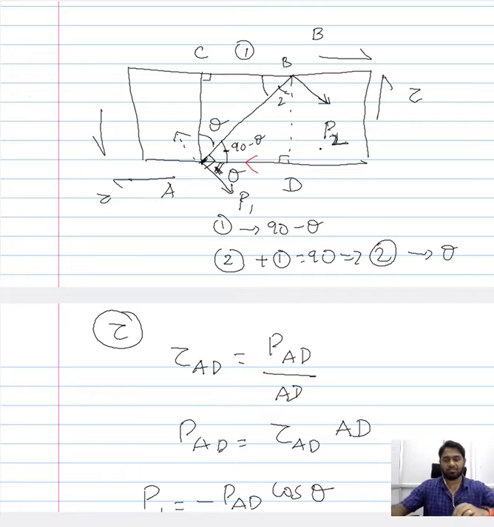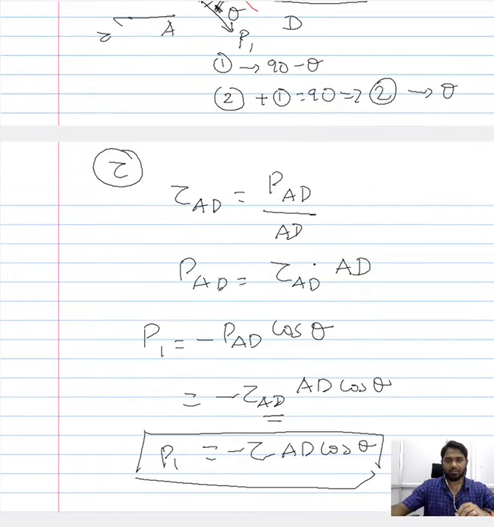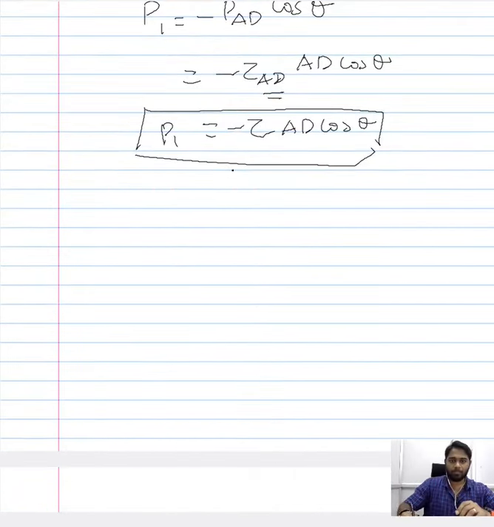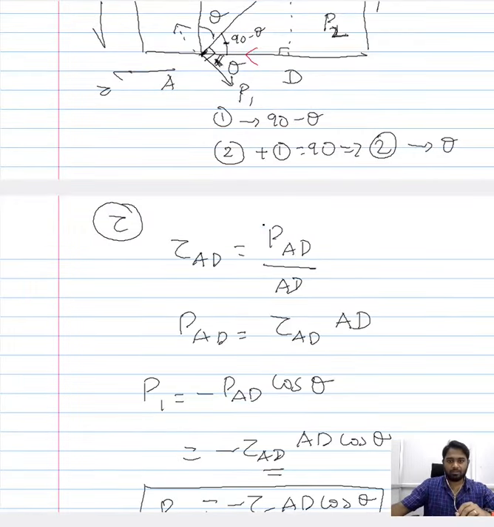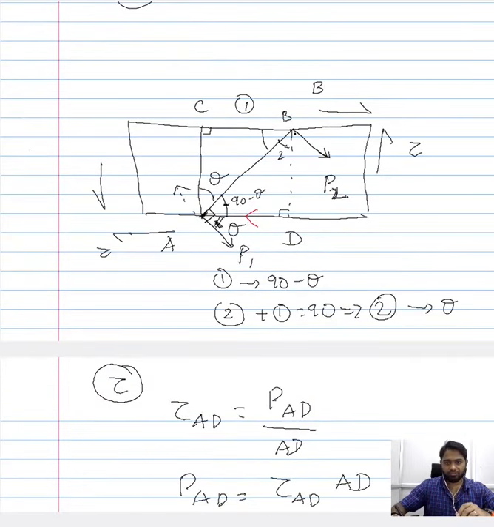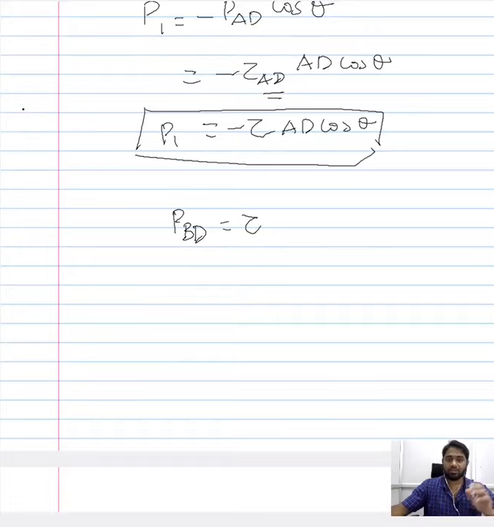If you do that, this is the same as what we did here. The load that is acting along BD is nothing but the shear component of the stress acting along BD times the area BD. Based on the conventional description of stress, we arrive at the load by multiplying the stress by the area BD.